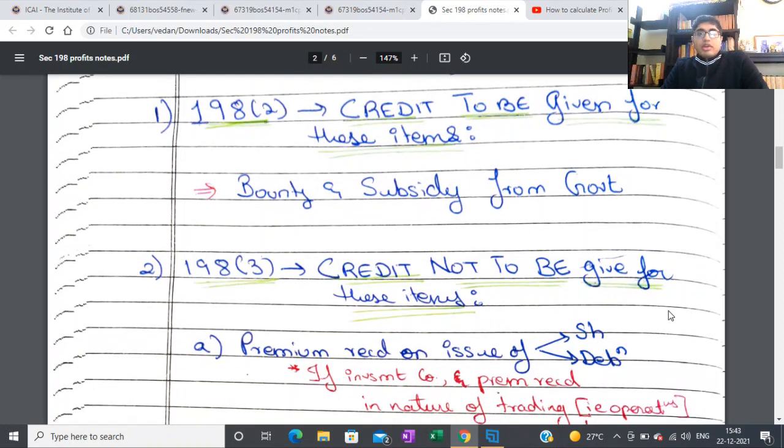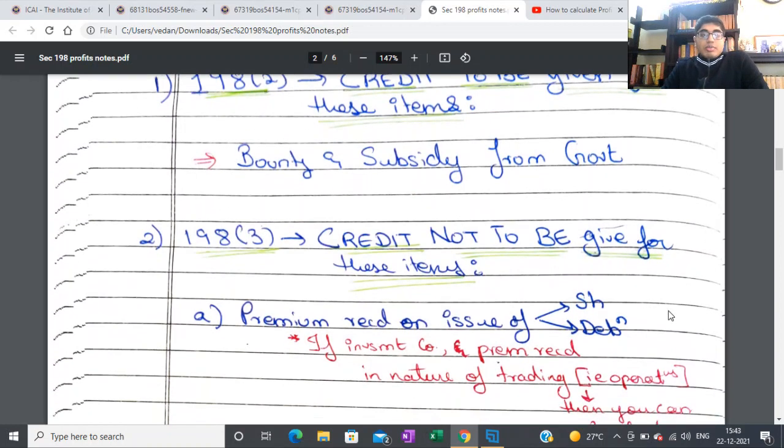items that should be included. So incomes, that is credit, is to be given for these items. So basically bounty and subsidy from government. I understand this as any subsidy that you receive from the government, except a subsidy that's specified by the government that cannot be taken for this section. Any other subsidy has to be included in your P&L.